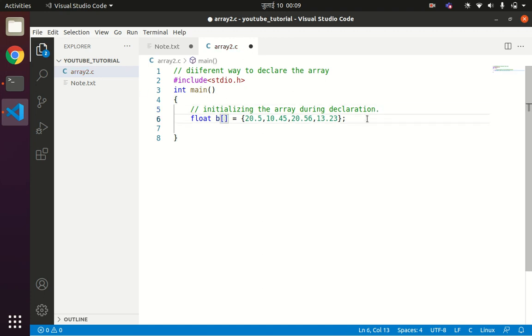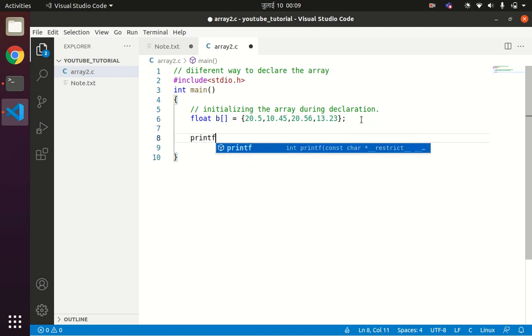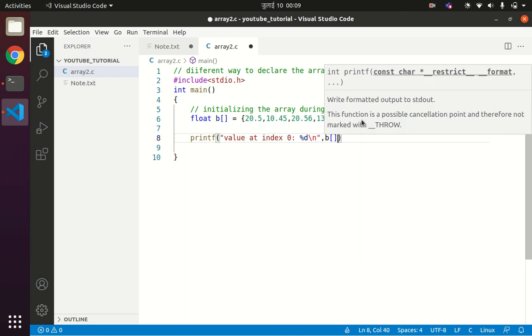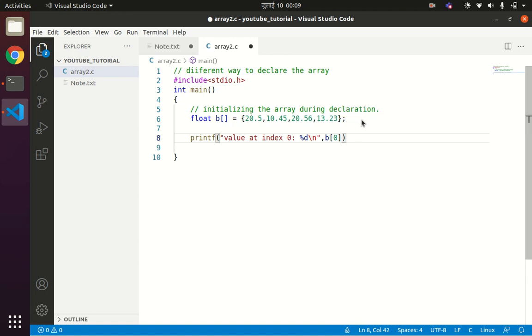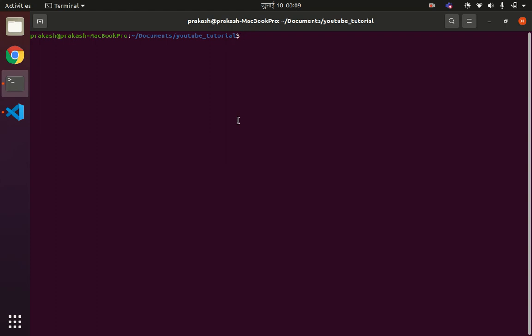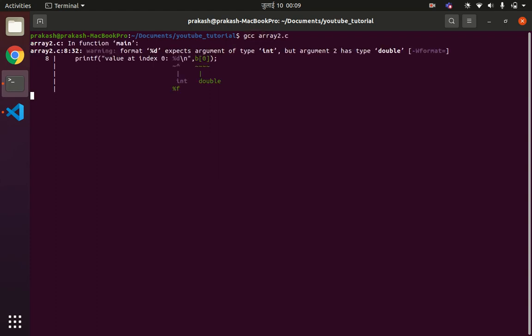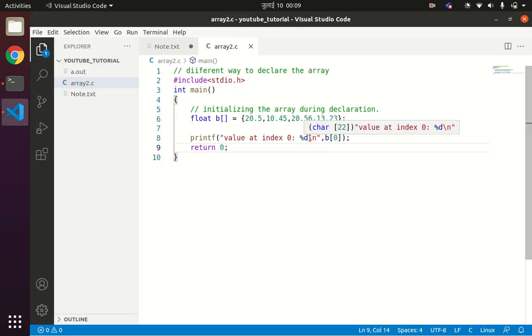Now I can print the values like printf value at index 0 is %d \n, and you can write b of 0, then return 0. So if we compile this code, gcc, okay, I have written %d. So it is the format string for integer.